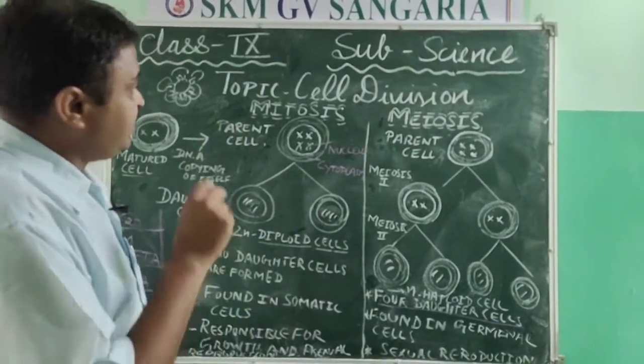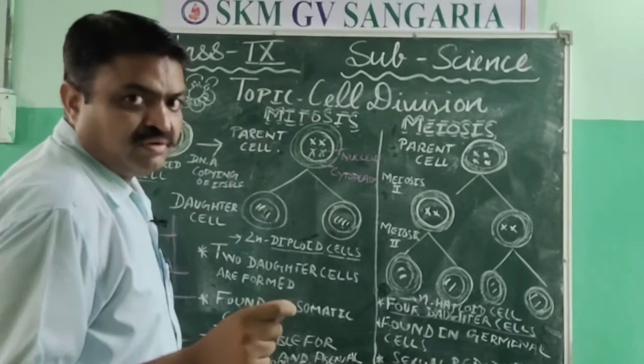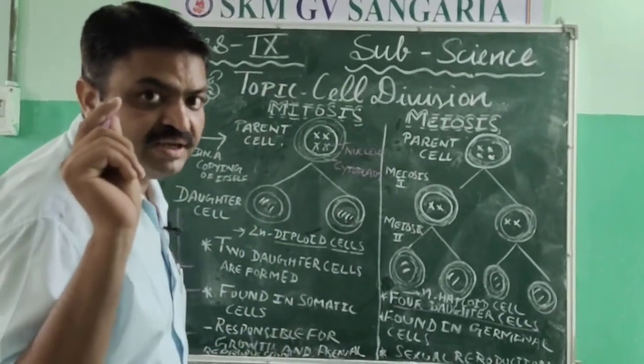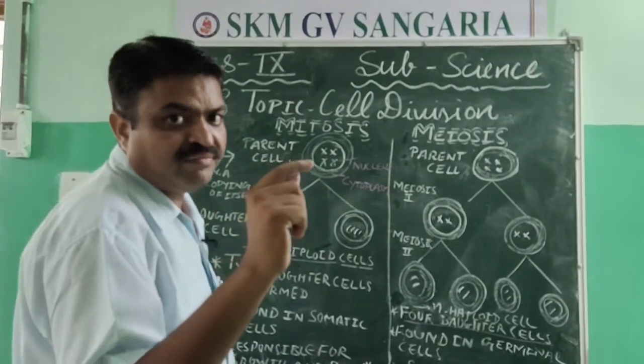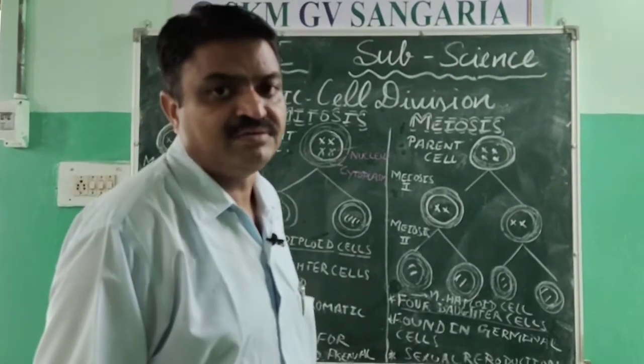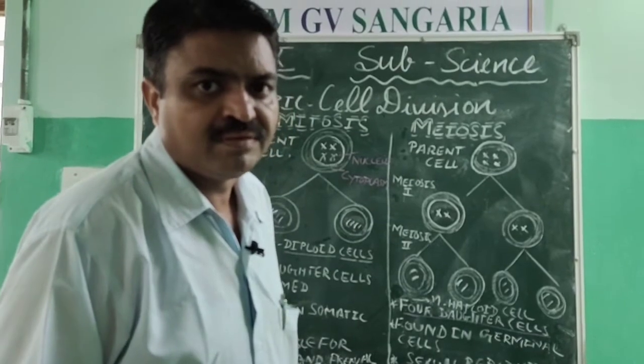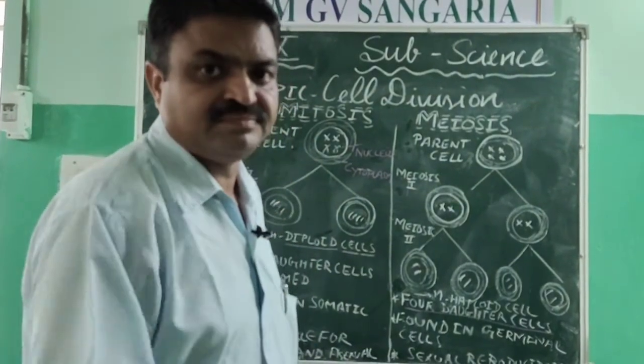Now in this, the thing that plays a very important role is chromatin material. And where is the chromatin material found, student? Tell me. It is found in the nucleus.